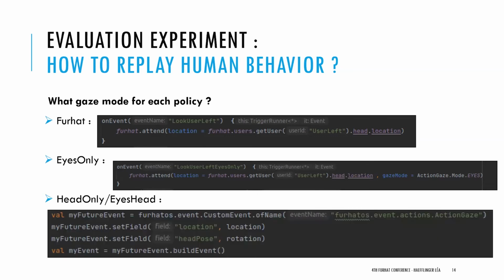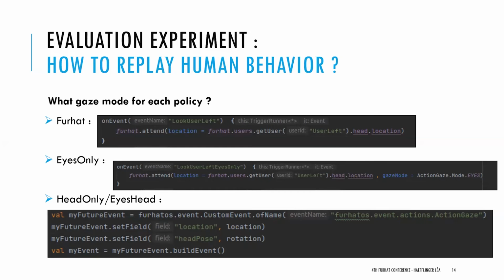And for the head only and eyes head policies, it's almost the same. We create an event, we give the location, so one of the three fake targets, and we give the head pose, so the pitch, roll, and yaw angles. If it's the eyes head policy, it's exactly the same angles that were performed by the pilot.